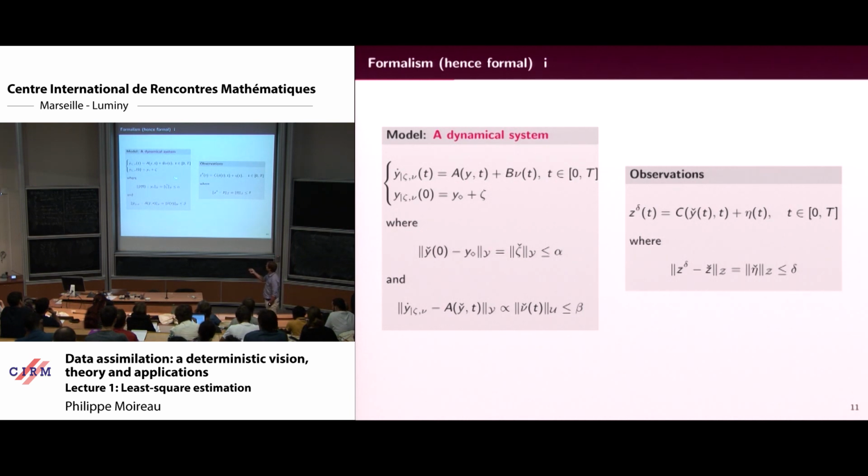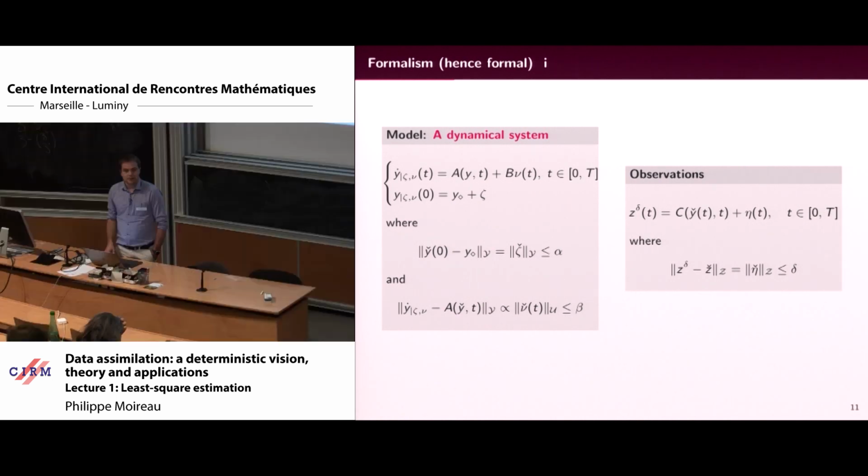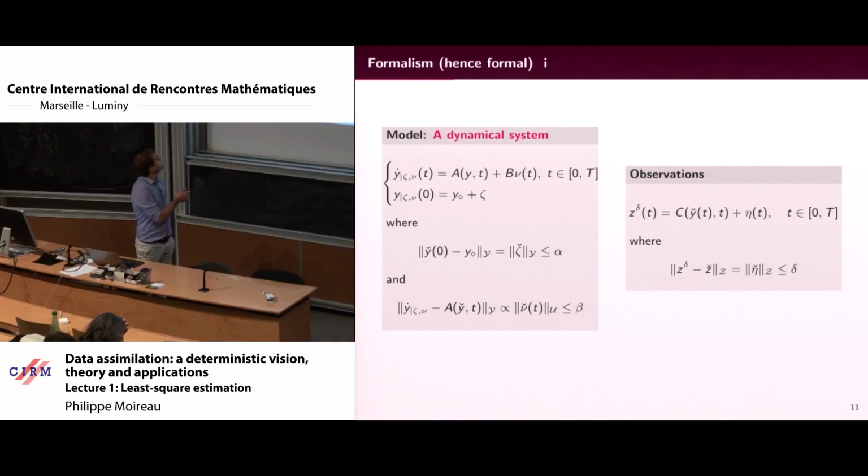Sometimes it's as hard to model this as this, okay? But we will say that we have these two operators. And this is the noise, and the order of magnitude of the noise for the target trajectory is bounded by delta. Okay? So now, let's do least square estimation on this system. So what you are looking at is this guy and this guy.